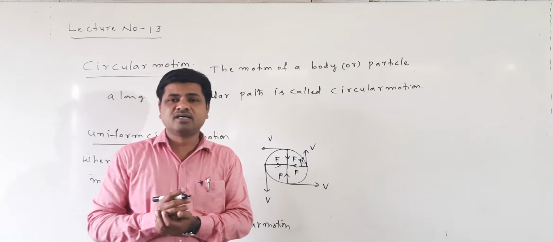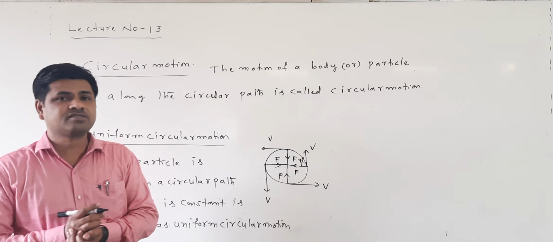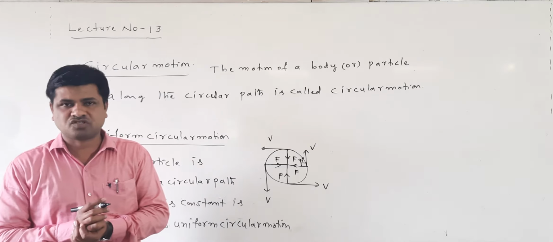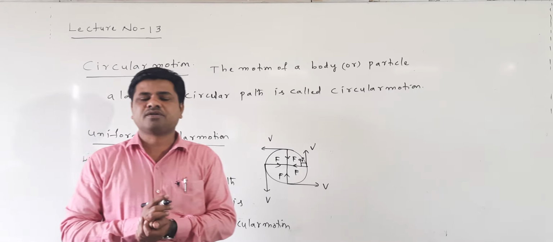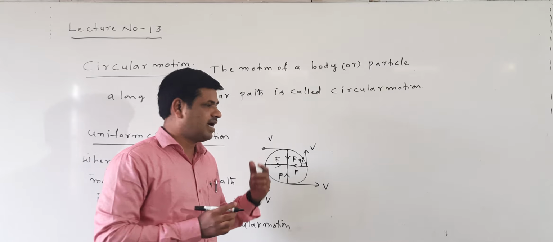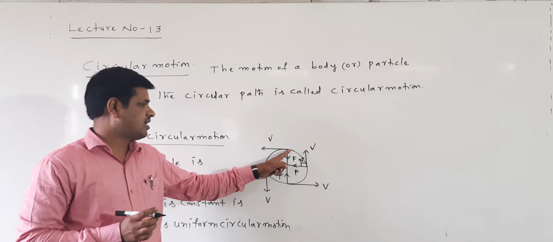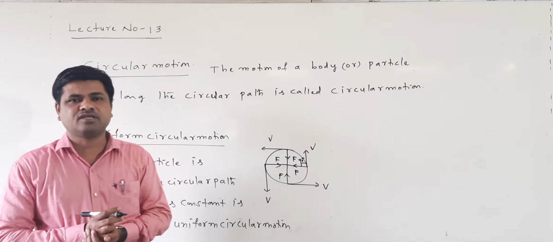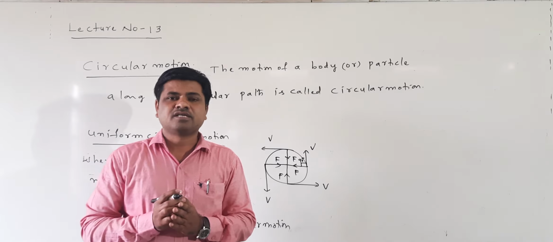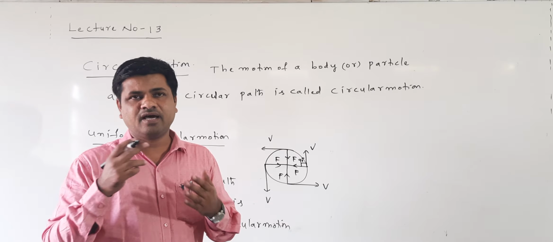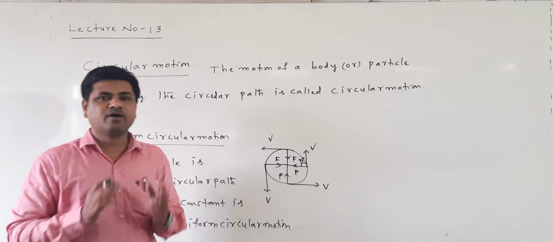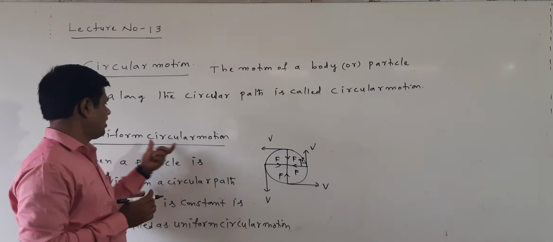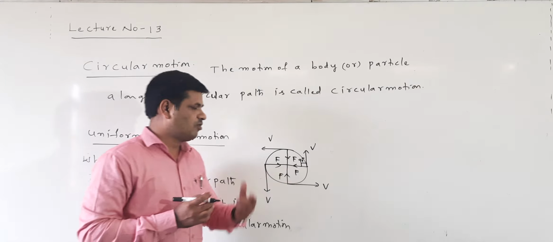What is the main use of the centripetal force? The centripetal force keeps the body in uniform circular motion. When the centripetal force is not acting, the body flies off along the tangent to the circle. Due to this centripetal force, the particle moves in a circular path. In order to move the body in uniform circular motion, one force is compulsorily required.